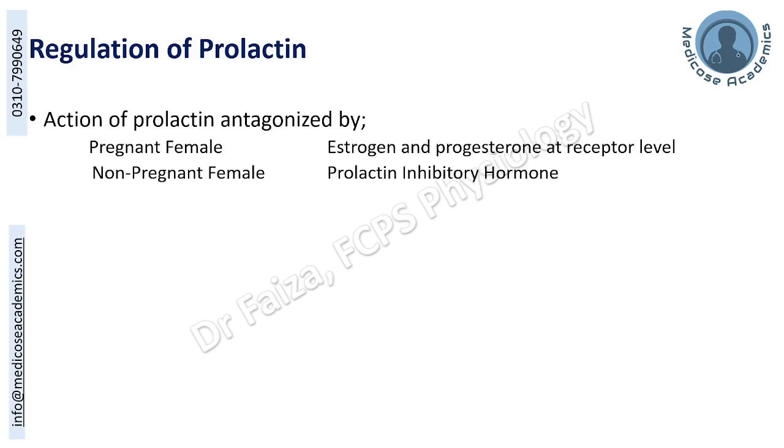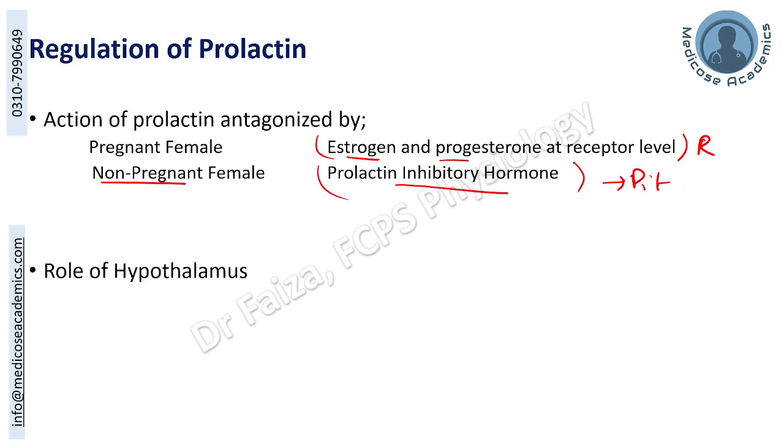Prolactin is antagonized in the pregnant female by estrogen and progesterone, and in the non-pregnant female by the prolactin inhibitory hormone. This opposition in the pregnant female is at the receptor level, whereas the prolactin inhibitory hormone acts at the release level, at the level of the pituitary gland. The role of the hypothalamus is the release of dopamine, which we also call prolactin inhibitory hormone. Only when this is decreased is prolactin synthesis increased.